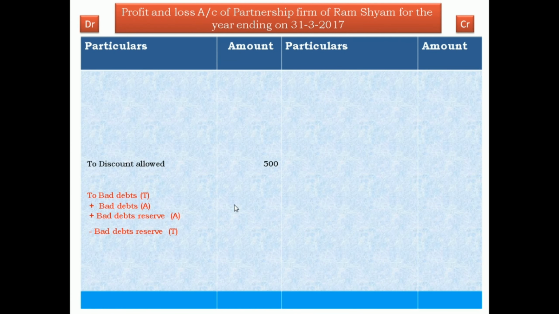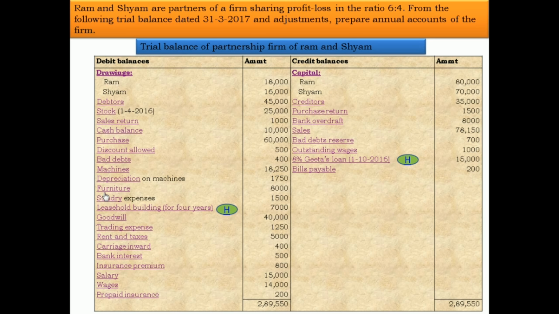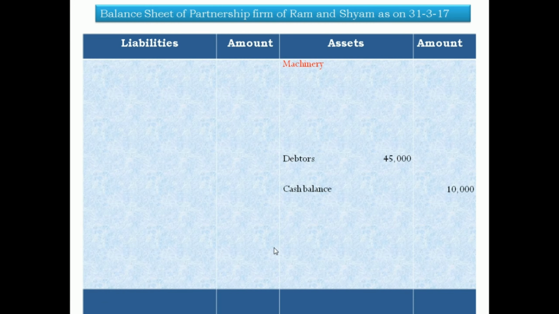Now next, bad debts. Write down the format of bad debts: bad debt T, where T means trial balance; bad debt A, where A means adjustments; plus bad debt reserve A, adjustments, after one line, then the bad debt reserve T, trial balance. Now bad debt T is given as 400, meaning the bad debt given in the trial balance is 400. Therefore, bad debt T 400. Now next, machines. Machine, inner column, 18,250.